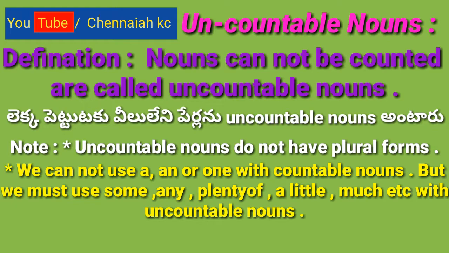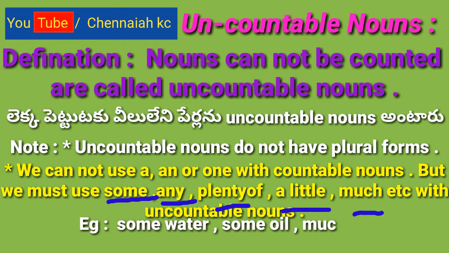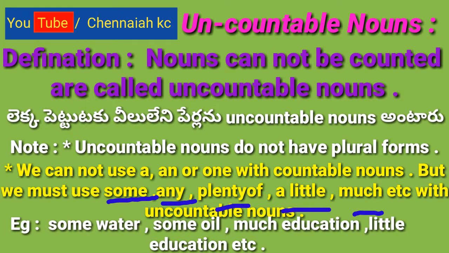with uncountable nouns. Once again, I will explain this important note. We cannot use a, an and one with uncountable nouns, but we must use some, any, plenty of, a little, much, etc. with uncountable nouns. For example, some water, some oil, much education, little education, etc.